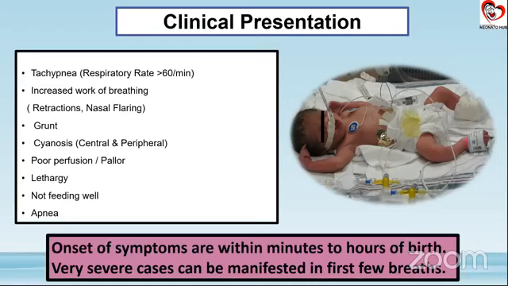So important to know is that depending upon the severity of the surfactant deficiency, we can have our onset of symptoms within minutes to hours of birth, and very severe cases can actually manifest in the first few breaths. Sometimes we may have a child with secondary apnea even in the labor room. With a very, very premature baby, we have to be ready for all the management of the baby in the labor room itself.